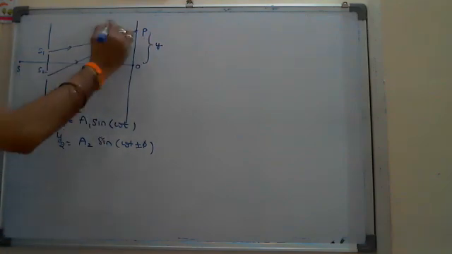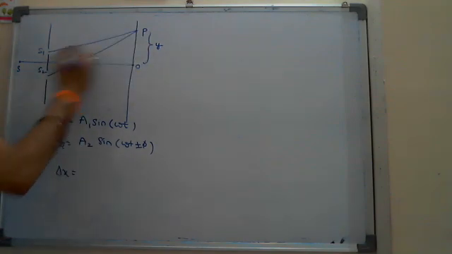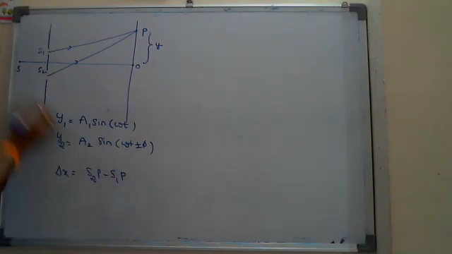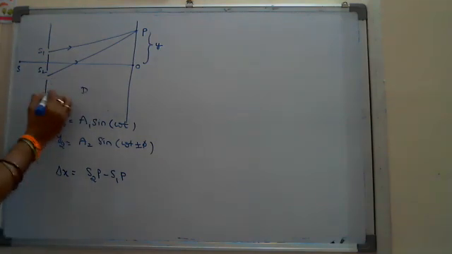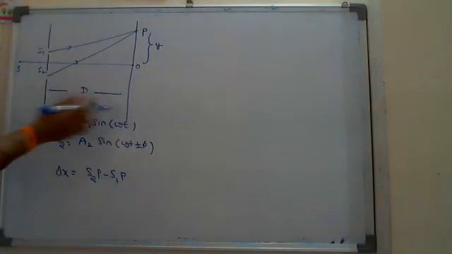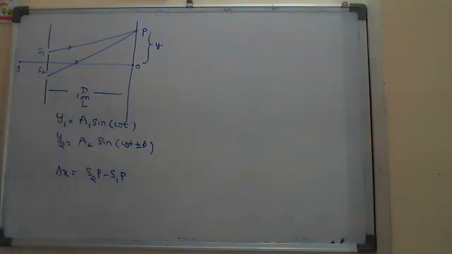Generally, the path difference we have to write, in this case particularly, as S2P minus S1P, without writing SS1 and SS2. Why? Because that is symmetric. And the distance between the two slits you can represent with a D or L, that is your wish.